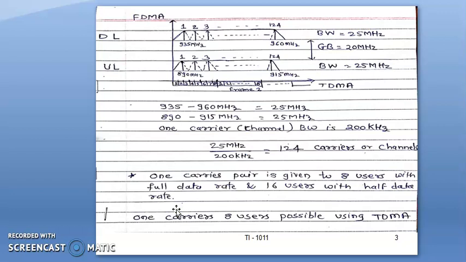Let us understand the combination of TDMA and FDMA. You can see here the x-axis I have shown as TDMA, time division multiple access. FDMA is frequency division multiple access. So it is a combination of frequency and time. As per the GSM standard, different bands are defined in the total bandwidth, for example the 900 megahertz, 1800 megahertz and 1900 megahertz bands. Let us take one example of the 900 megahertz band.